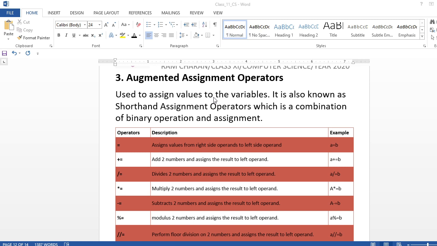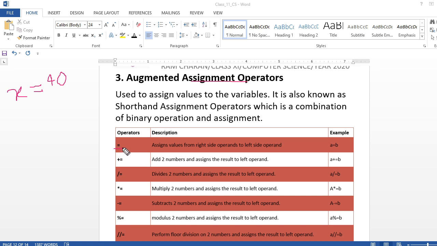You have taken x equal to 5. Suppose the age of the father is x years. Now what value will go in x? Let's suppose I write 40. So now in my program the value of x becomes 40. This is supplying a value to x. That is the assignment operator.